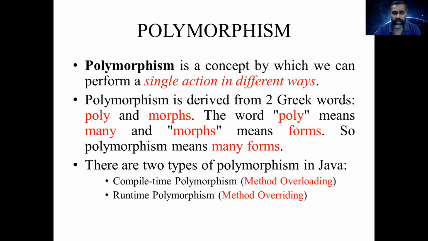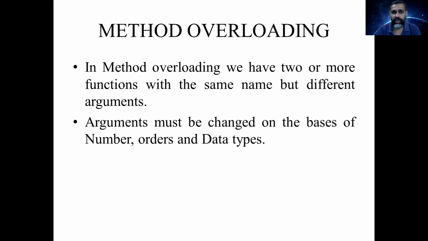Let us see these two types of polymorphism. First, we go through compile time polymorphism, that is method overloading. In method overloading, we have two or more functions with the same name but different arguments. In a class, we can have more than one function with the same name and different arguments. The arguments must differ in number, order, or data type, and the functions are differentiated by this difference.